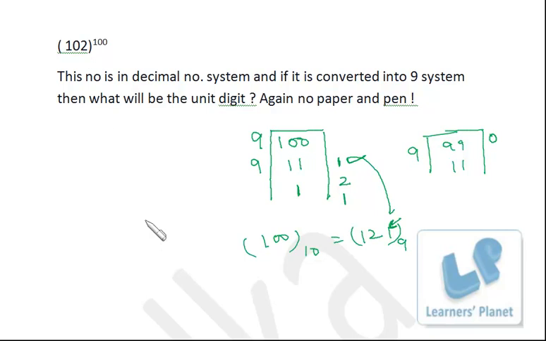And yes, 102 raised to 100 is a multiple of 9, and you can just see and understand that. Once you see this number is a multiple of 9, it won't give any remainder if you divide, or rather, it will give the remainder as 0 if it is divided by 9. So for this you don't need any paper and pen.